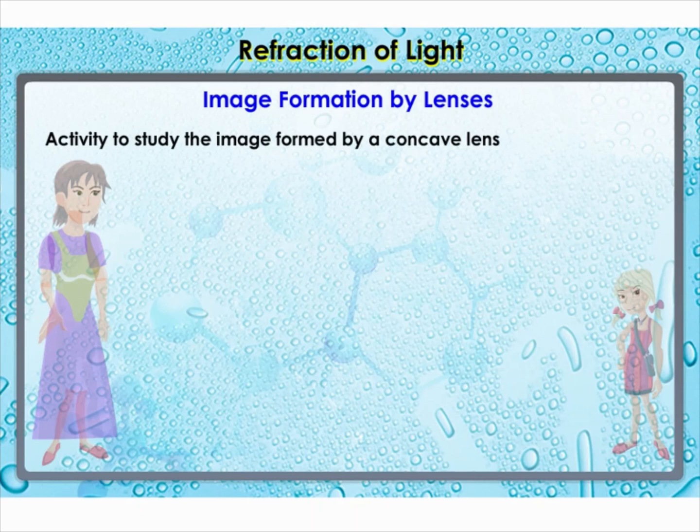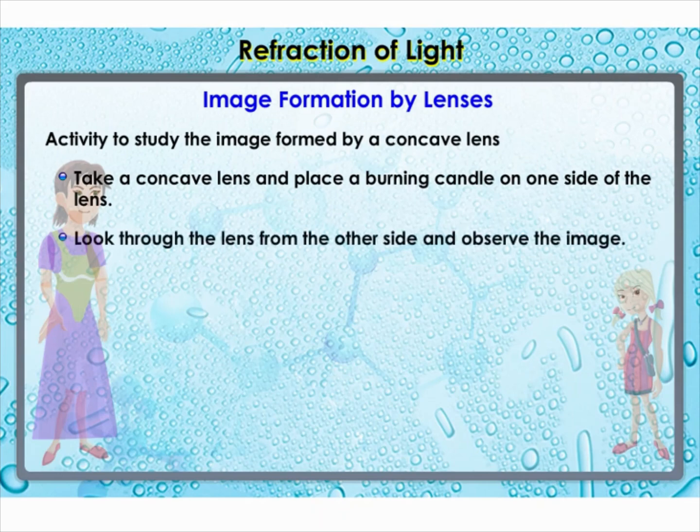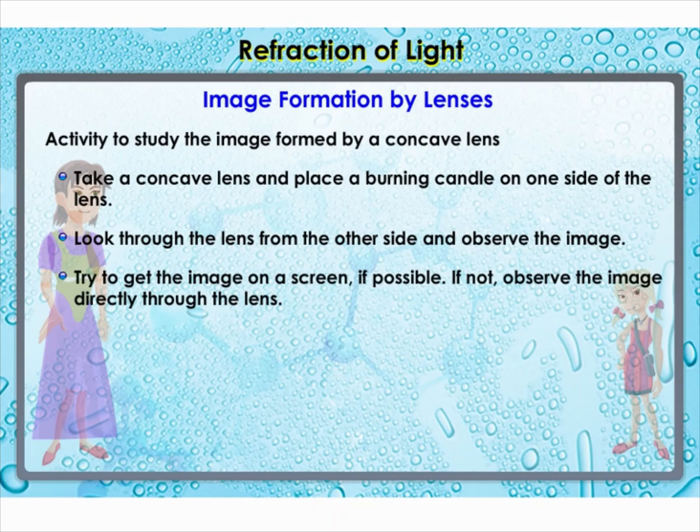Let us now do an activity to study the nature, position, and relative size of the image formed by a concave lens. Take a concave lens and place a burning candle on one side of the lens. Look through the lens from the other side and observe the image. Try to get the image on a screen, if possible. If not, observe the image directly through the lens.